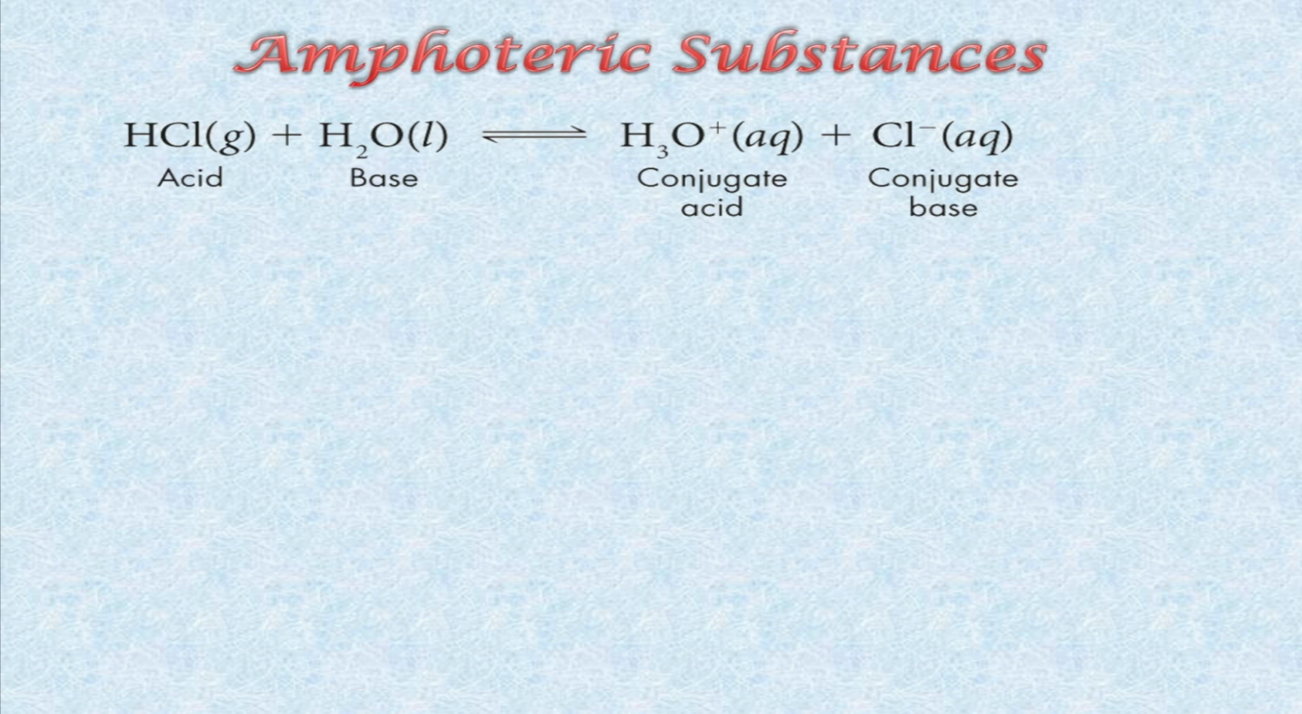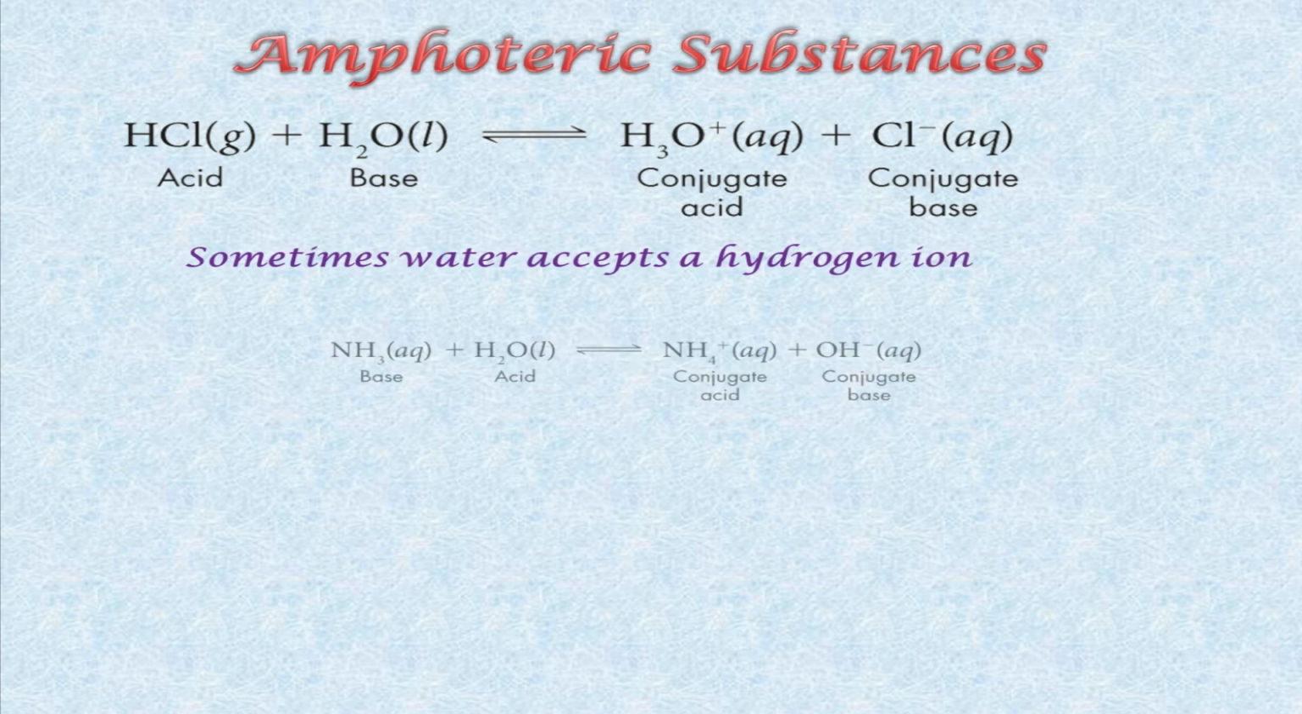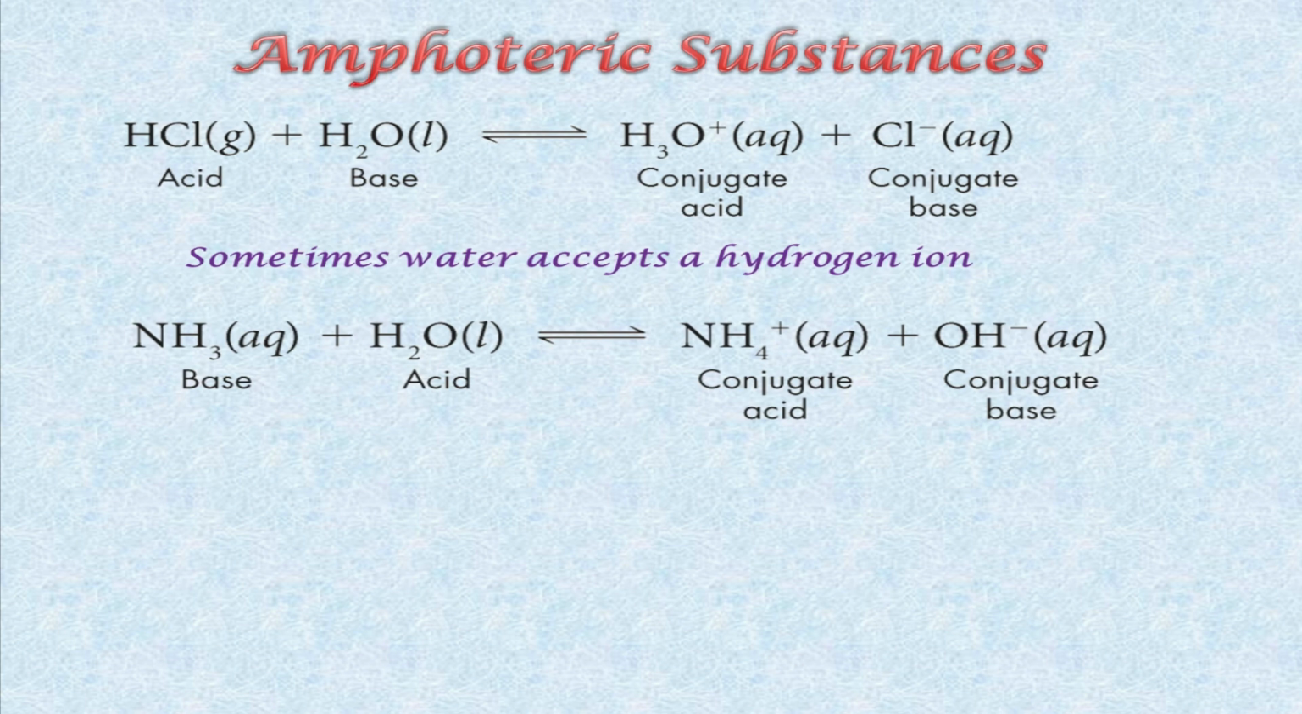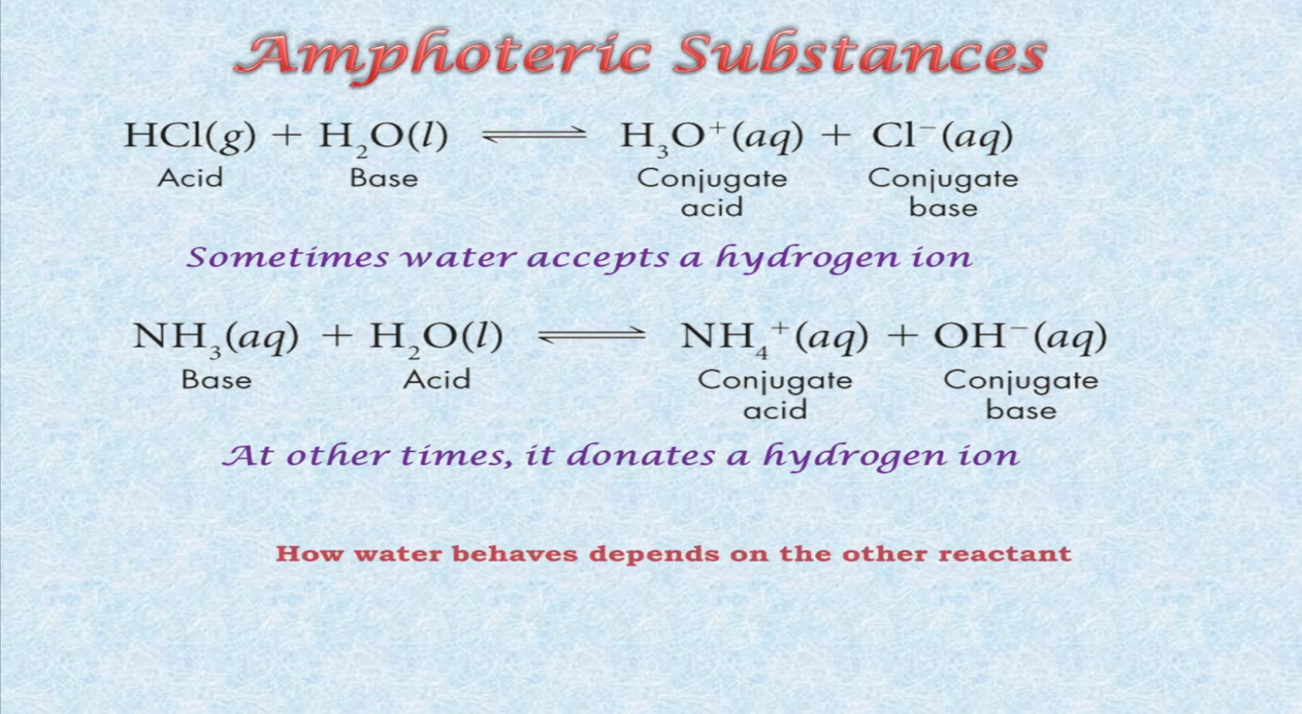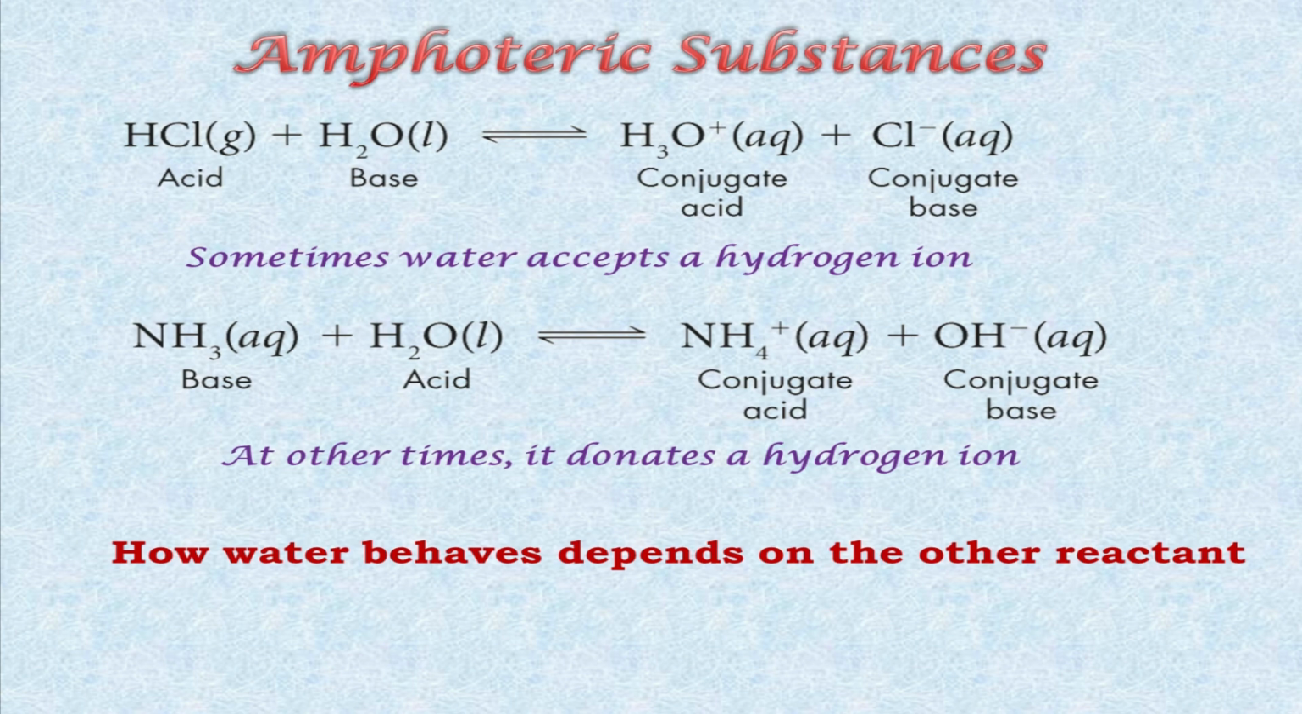So you must have noticed one thing in both the examples. In this example, water is acting as a base. Sometimes water accepts a hydrogen ion and acts as a base. But in this example, it was acting as an acid by donating hydrogen ion. Water can act as base as well as acid. Such type of substances are called as amphoteric substances. How water behaves, it depends on the other reactant.